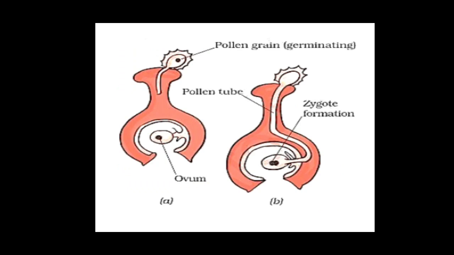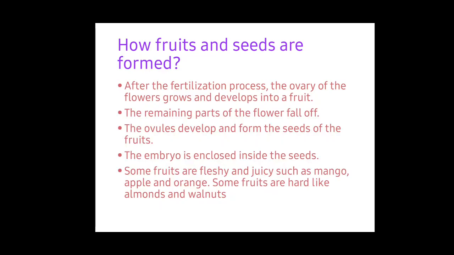See here, the pollen grain reaches the ovary, and then the pollen and ovule get fused and form a zygote. So we know that when the zygote is formed, an embryo will grow. But where are the seeds? We have seen that sexual reproduction is generally done with seeds, but we know that a flower doesn't consist of seeds, only fruits. Then how do the flowers convert into fruits, and how are the seeds placed inside the fruit?